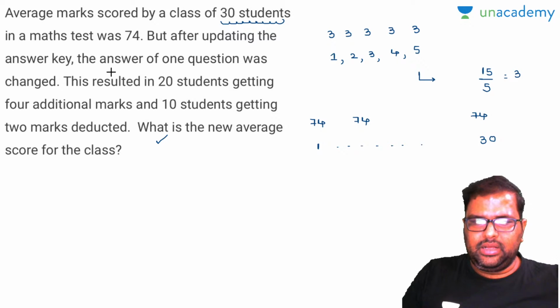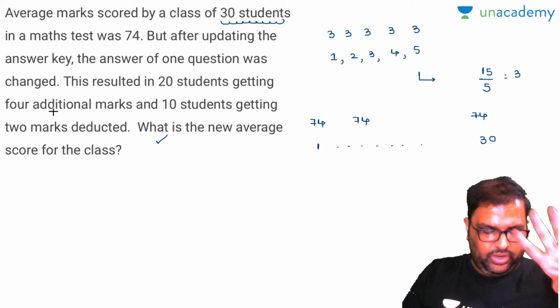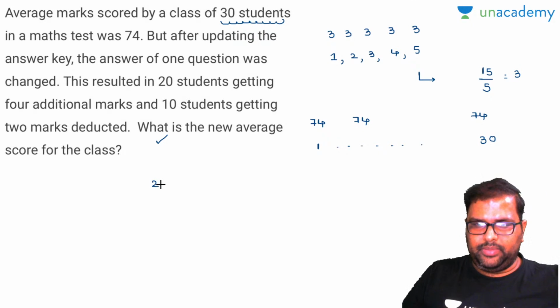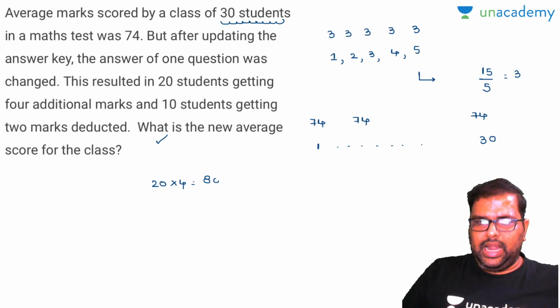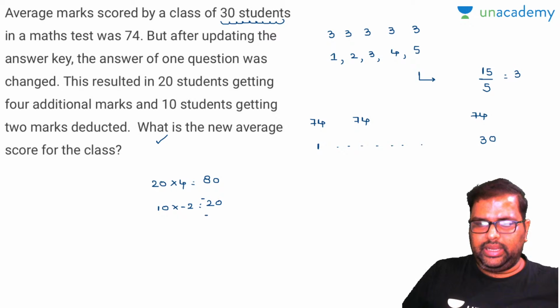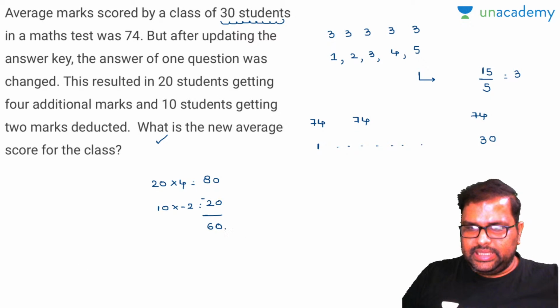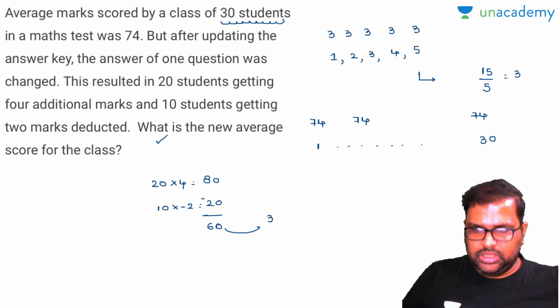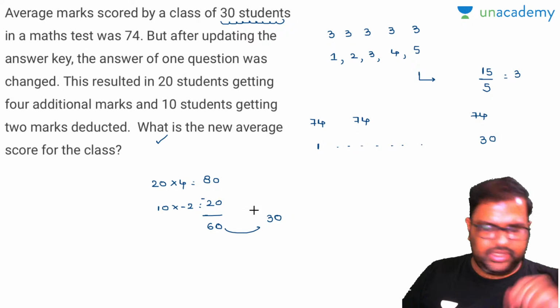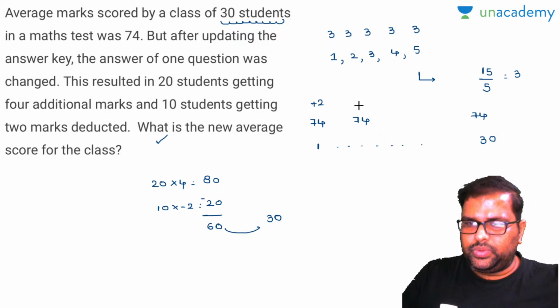Now what happened? After updating the answer key, the answer of one question was changed. That resulted in 20 students getting 4 additional marks. So totally how many marks? 20 students got 4 marks, totally 80 marks are added. And 10 students getting 2 marks deducted, minus 2, which will be minus 20. Totally an additional 60 marks were added. What is the new average? So this 60 marks has to be distributed to 30 students. How do you distribute? You will add plus 2, plus 2, plus 2 to each. Am I right or wrong?